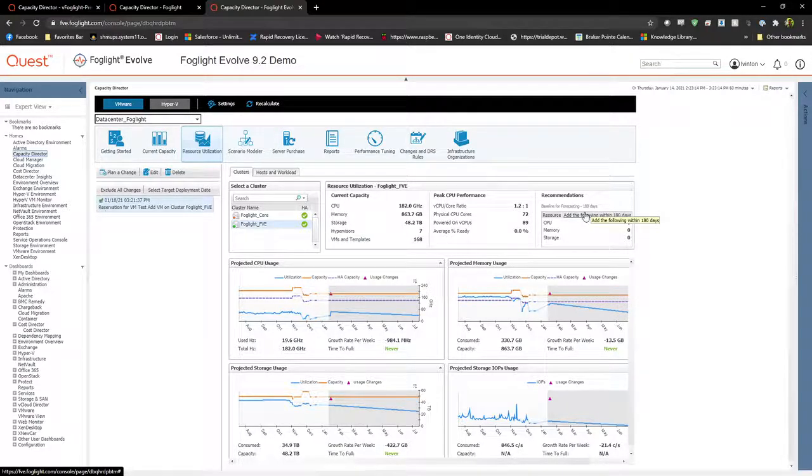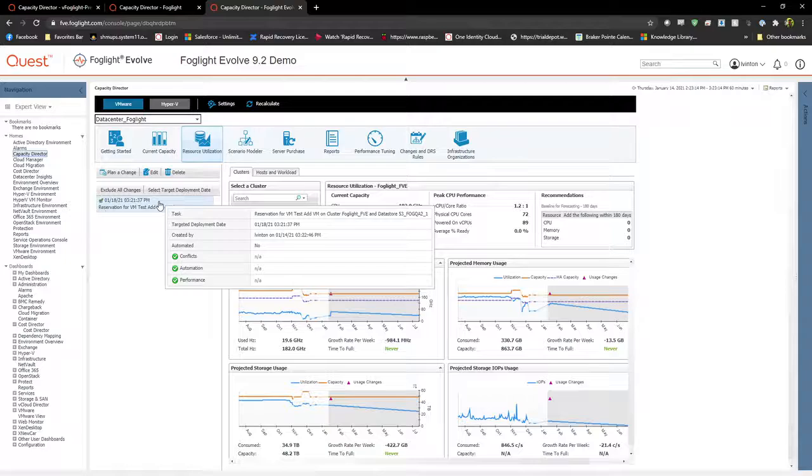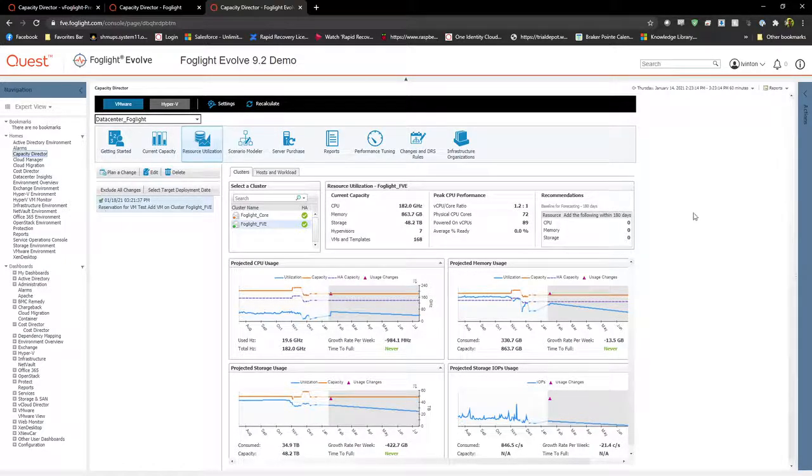We can add our proposal of adding a couple of VMs, which again, we can hover over here and see what it is. Automated, no. Adding these VMs to this environment. But the point is we're not going to go over the threshold, and this allows customers to model changes in their environment without actually having to threaten the health of their environment. This is all done on FogLight, away from incurring any performance issues in their production environment, which is hugely significant to customers.